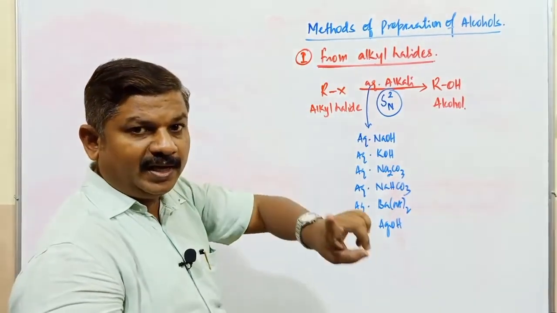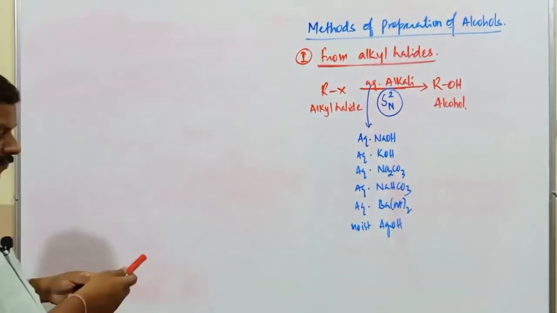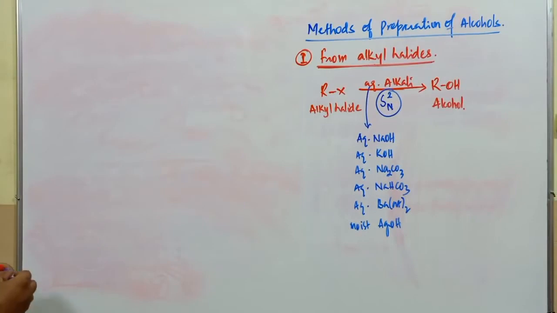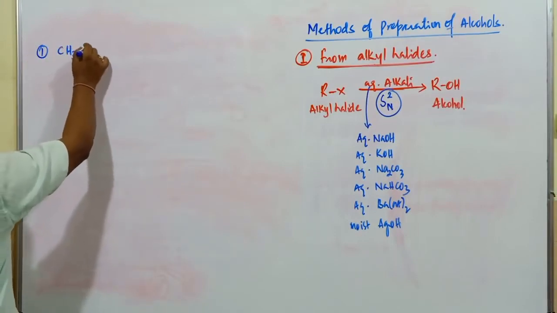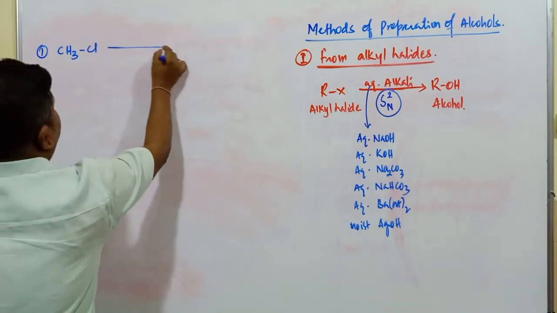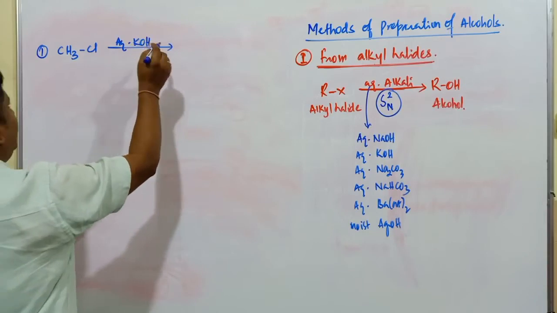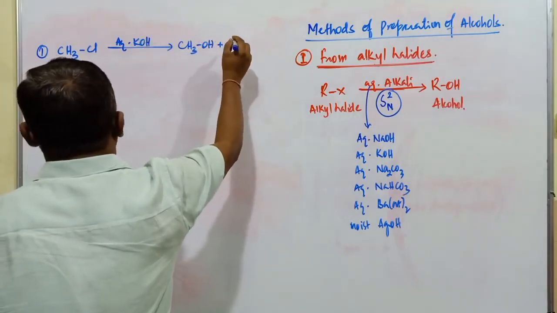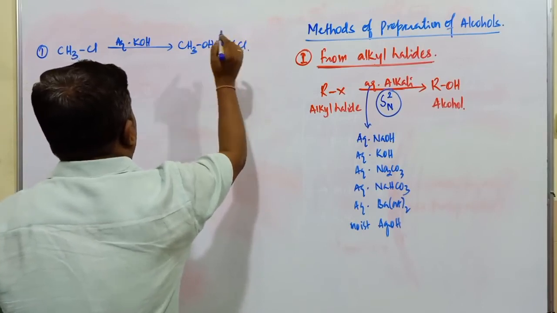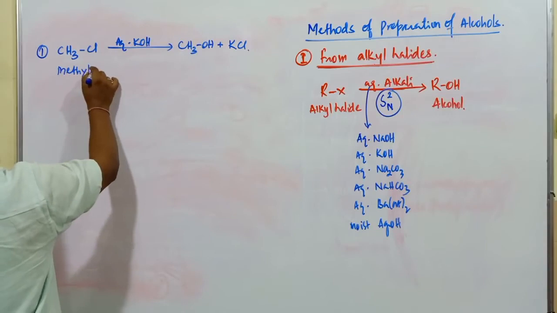In most of the cases, SN2 mechanism is preferred. Only in case of tertiary alkyl halide, SN1 mechanism is going to be used for the conversion of that alkyl halide into the respective alcoholic compound. One example I will consider here, CH3Cl. When this CH3Cl is treated with aqueous KOH or NaOH, any compound, this is converted into CH3OH plus KCl.